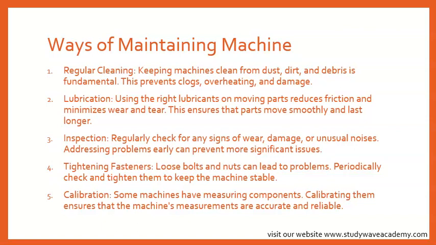Lubrication. Using the right lubricant on moving parts reduces friction and minimizes wear and tear. This ensures that parts move smoothly and last longer. Use the right oils on moving parts to reduce friction and wear and tear. Okay? Do we understand? You use special oils to make parts move smoothly.